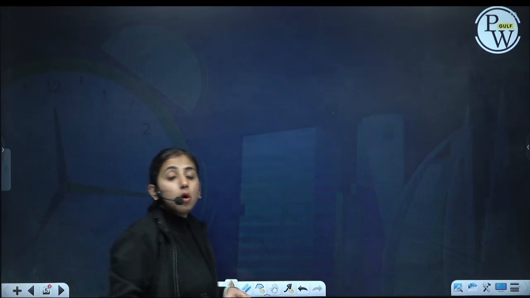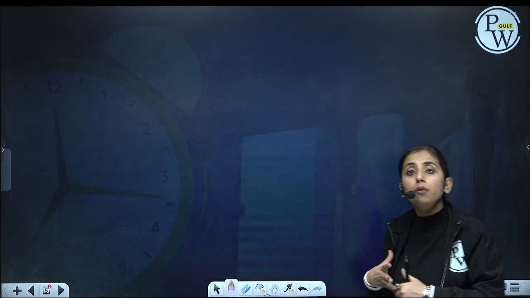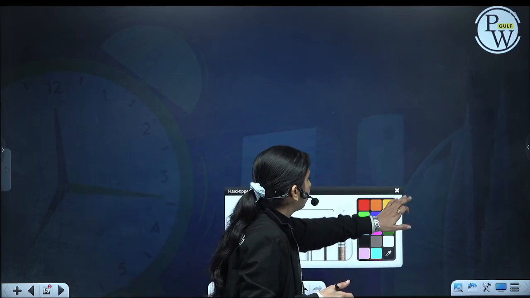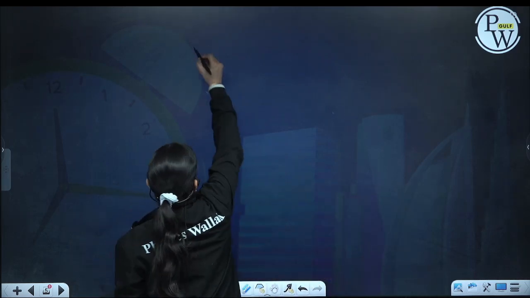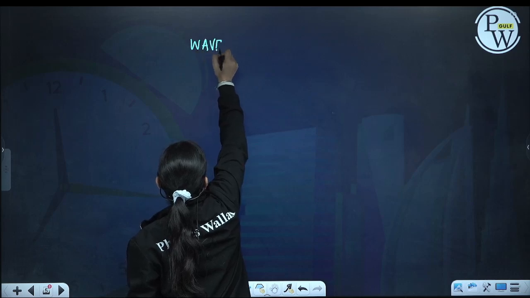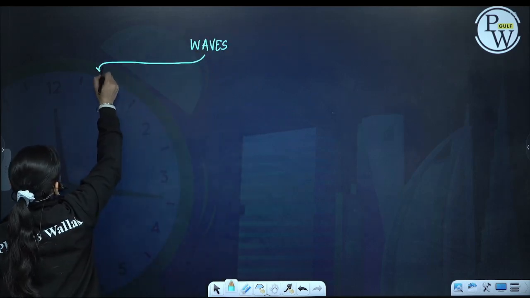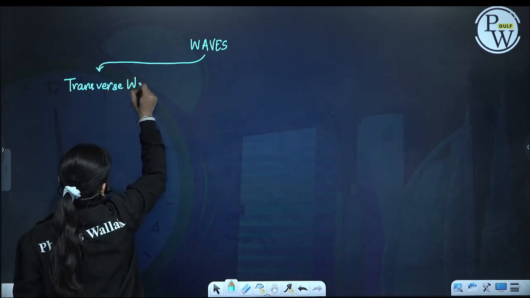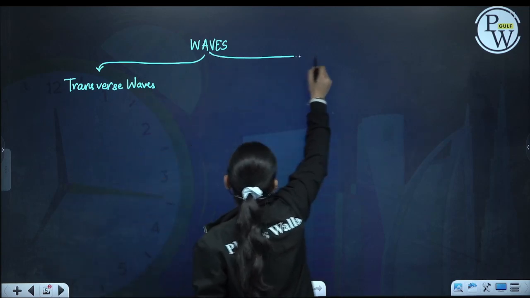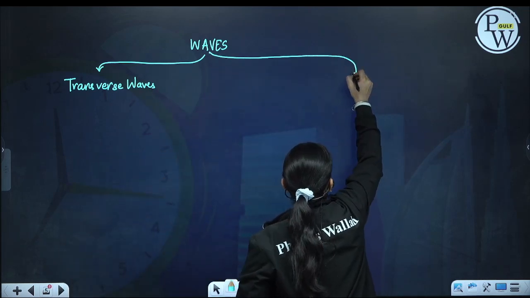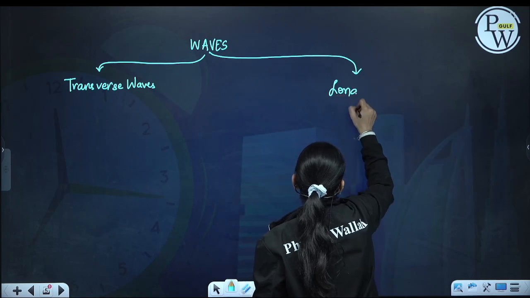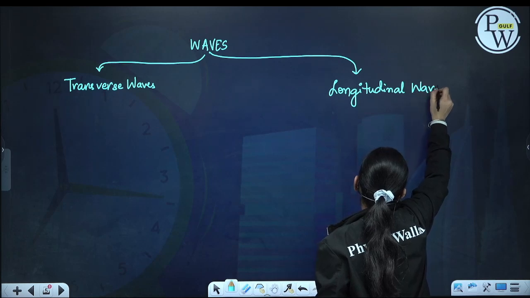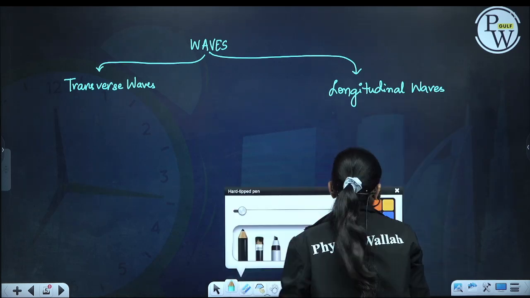On the basis of vibrations of the oscillating quantity, we have waves classified into two types: transverse waves and longitudinal waves.